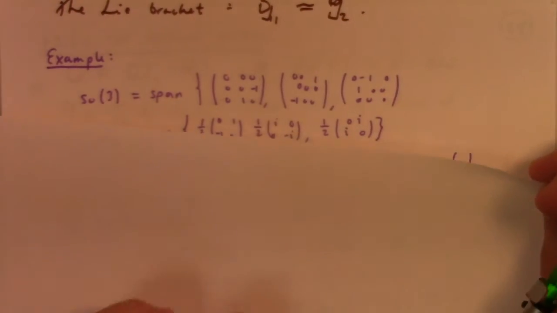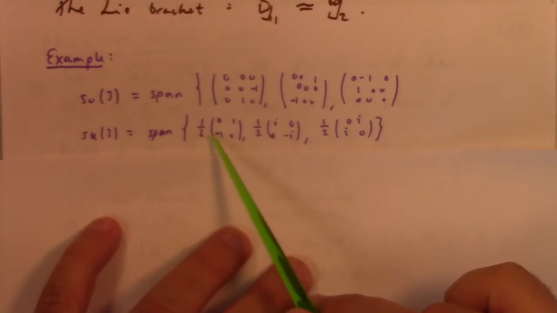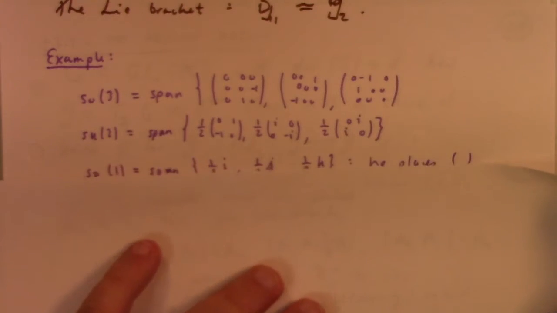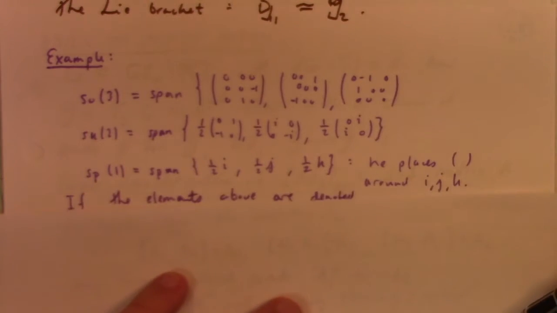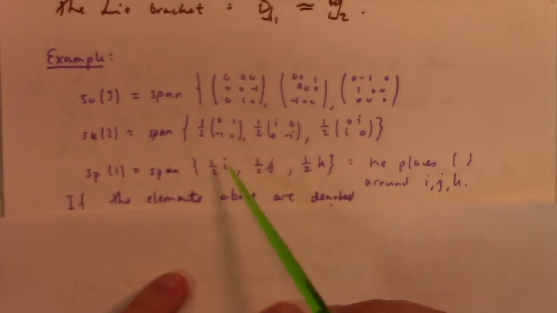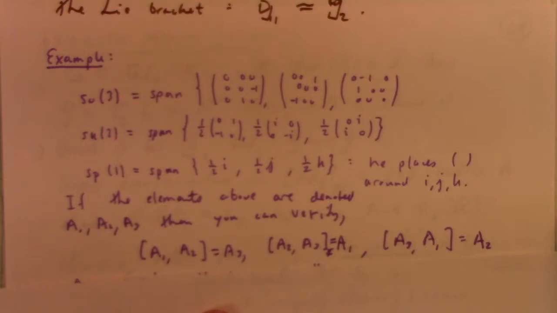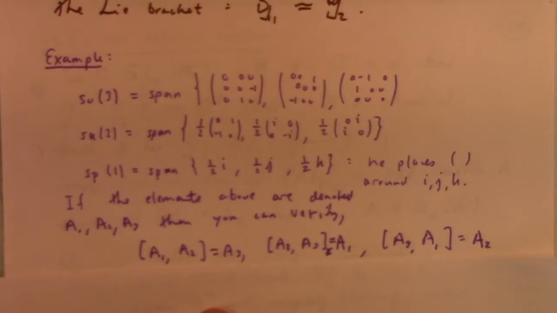So let's see here. SO3 looks like this. SU2 you could write as such. They're both three-dimensional, right? And also SP1, three-dimensional. Now he places some brackets around i, j, k, I think, to emphasize that these are the versors. Anyway, if the elements above are denoted A1, A2, and A3, in each case the same pattern holds for all three of them.